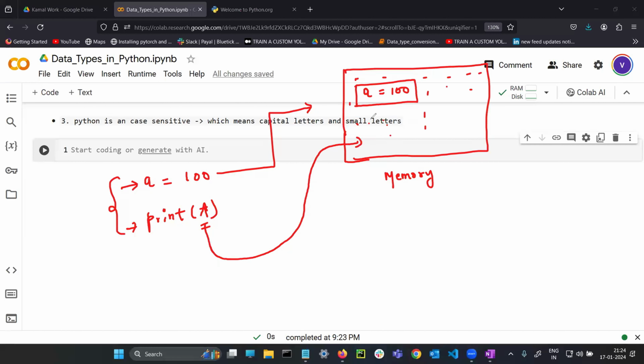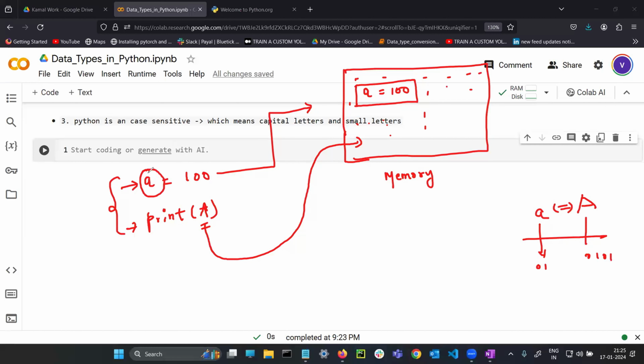No. Small a is there, but you are calling the capital A. That is what case sensitive means. As a human being, you know this is a small a, this is a capital A. But according to the computer, these are different binary formats internally. You know that is small and capital. Python doesn't know. So Python is case sensitive.